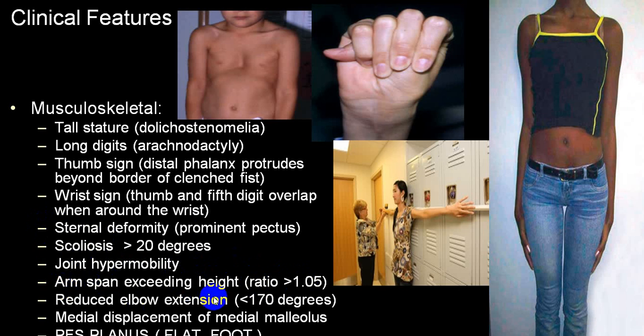There's a reduced extension of the elbow, less than 170 degrees; normally in all other people it is 180 degrees. Medial displacement of the medial malleolus gives flat foot, which we call pes planus. This is called the thumb sign. This is pectus excavatum. The height is bigger, but if you take the complete arm span, it is bigger than the height. The ratio is almost more than 1.